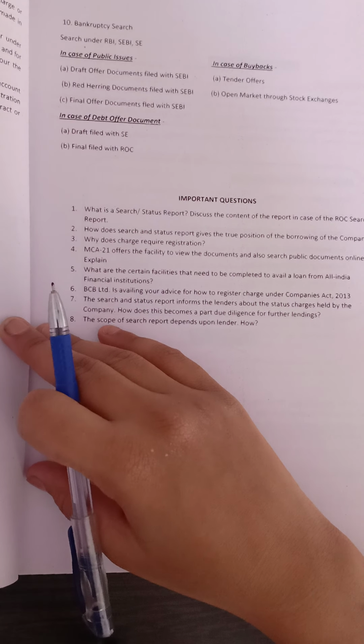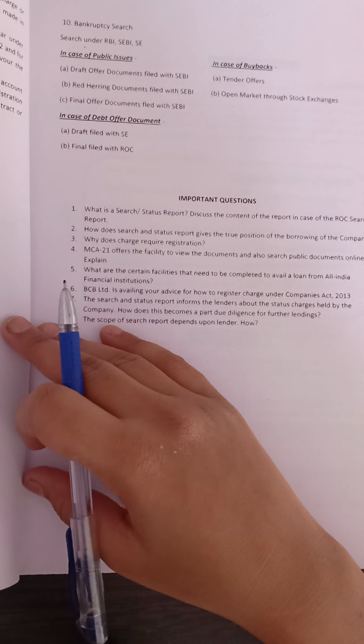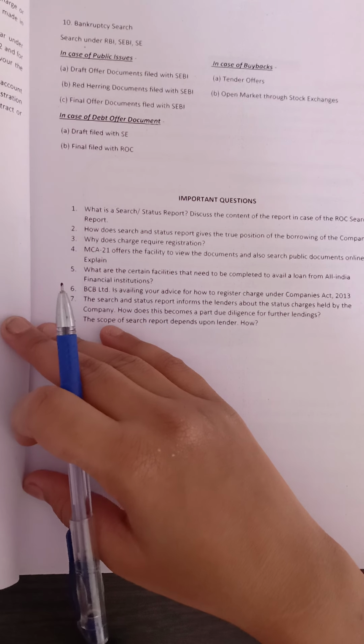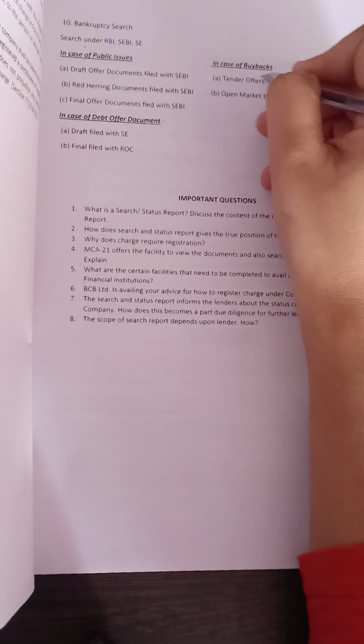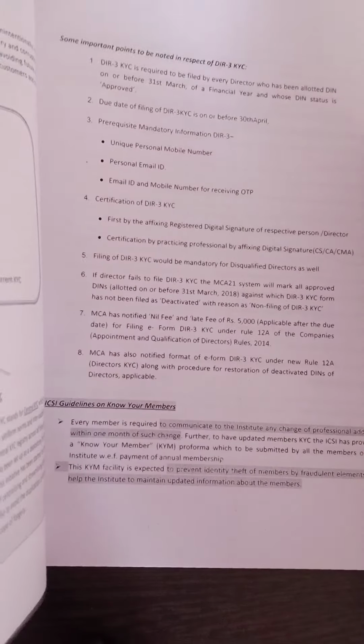And in case of a debt offer, a draft document filed with the stock exchange and final filed with the ROC. In case of buybacks, we need to go for the tender offers and open market through the stock exchange. So now we have questions here in this chapter. We'll go through these questions in later topics.